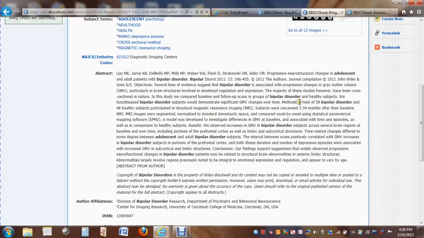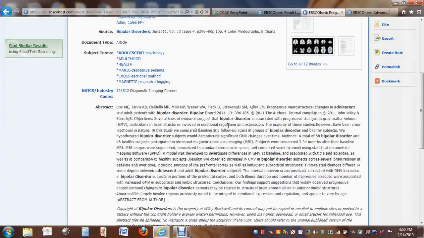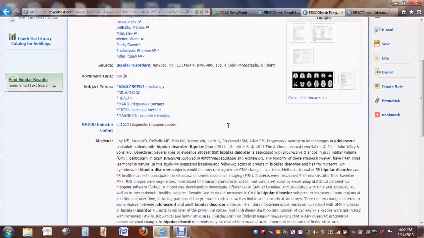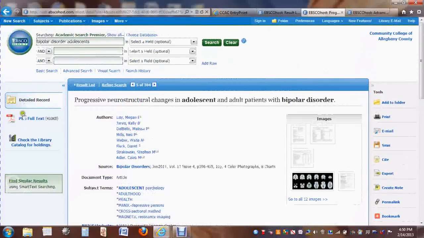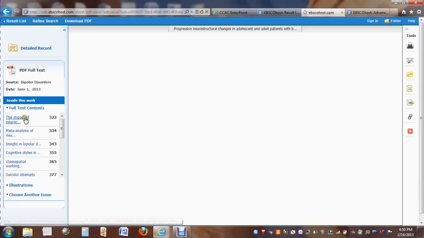Here's some information that I'll be pulling out. Here's a total of 58 bipolar disordered individuals and healthy subjects that were compared using MRI studies, and this was done over almost a 3-year period just to kind of get a sense of what changes might be going on. So this seems to be an article that I would like to look at more closely. So when I do that, I will click on the full text over here.